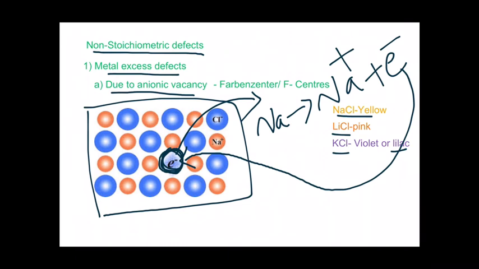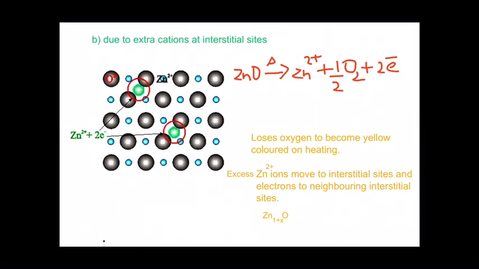Now the second type of metal excess defect is due to extra cations at interstitial sites. Extra cations at interstitial sites. Now look here. In the diagram, you can see zinc oxide. O2 minus ions are the ash ones, and the zinc ions are the blue ones. Something is marked in green. Those are the electrons.